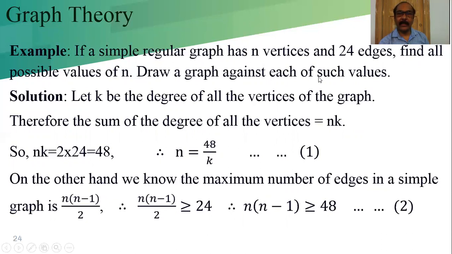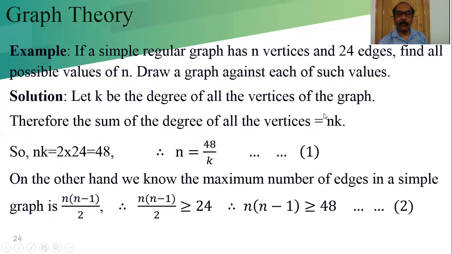Draw a graph against each such value. In this example, we are not drawing that. Let k be the degree of all the vertices of the graph. Therefore, the sum of the degrees of all the vertices is n vertices, each with degree k, so nk.